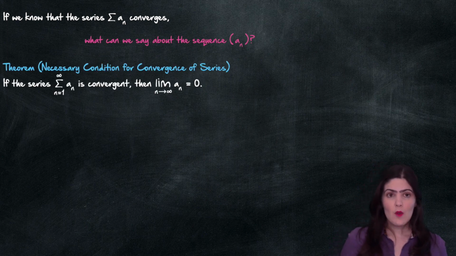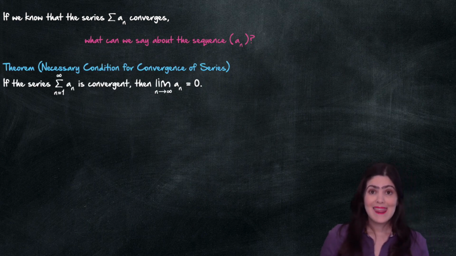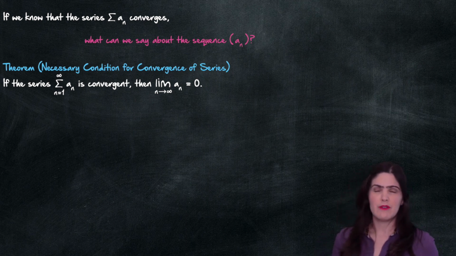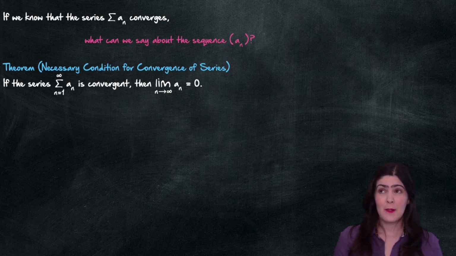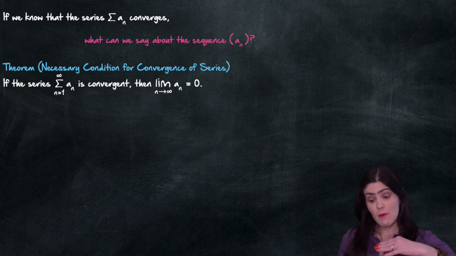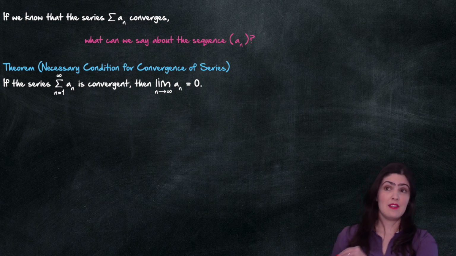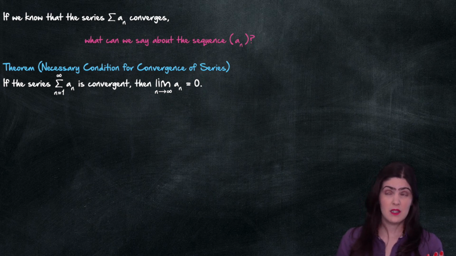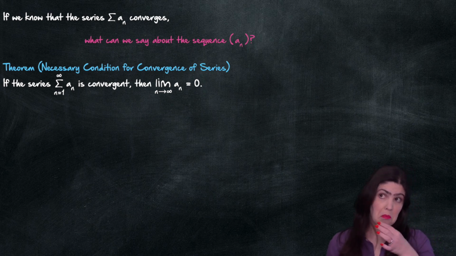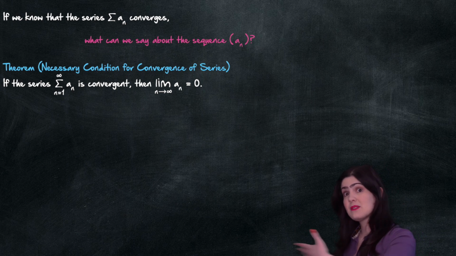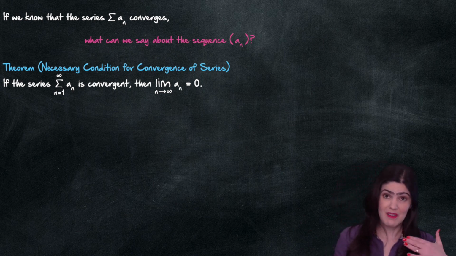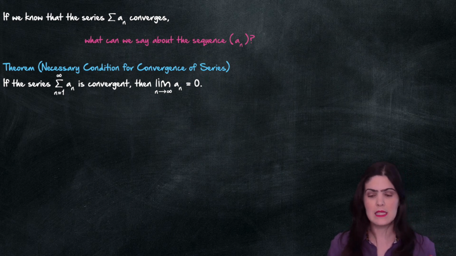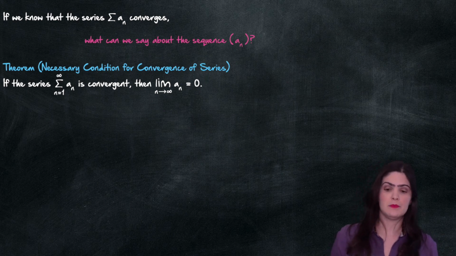It tells me that if I know that my series is convergent, then the limit of the terms an has to go to 0. And that intuitively makes a lot of sense, right? If my terms don't become very, very small, there is no way that if I add infinitely many of them, I stay finite. If I'm adding something that is not small infinitely many times, that would not end up being finite. So it makes sense that it has to be the case. And the proof is actually quite simple.